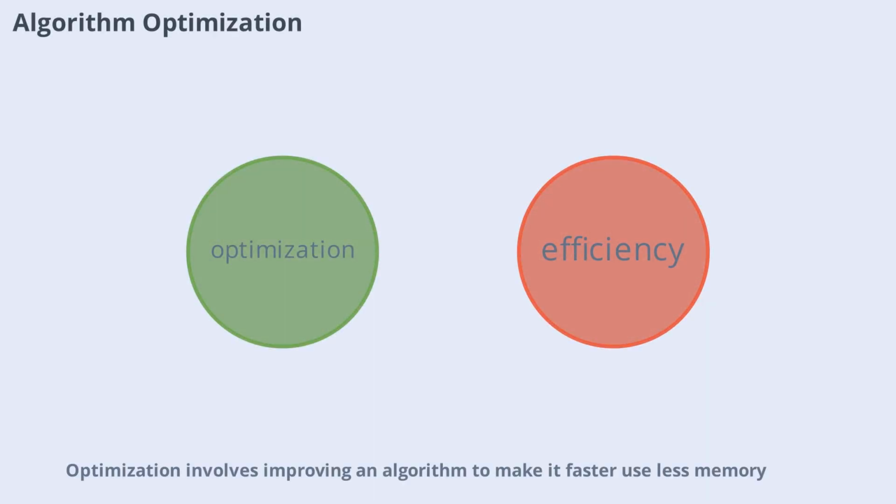Optimization involves improving an algorithm to make it faster, use less memory, or be more reliable. This can mean choosing a better algorithm, tweaking parameters, or rewriting code for efficiency. Optimization is a key skill for programmers and engineers, especially when working with large-scale systems.